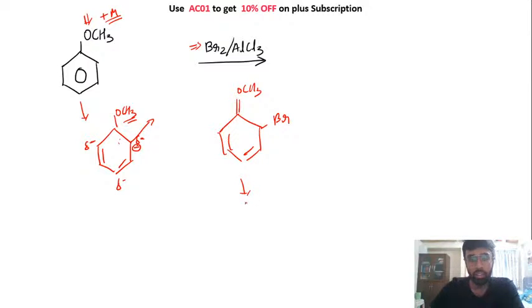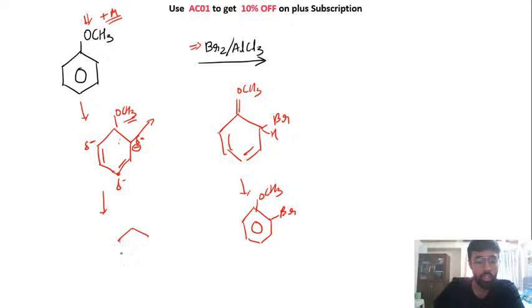This will again reattain its aromaticity by losing this hydrogen. So you will get the aromatic compound. You will have an ortho bromine. While you can also create a structure in which this carbon is attacking. Okay, this carbon is attacking. In that case, you will form this thing. You will finally get the aromaticity back. So you will have this bromine. So in this case, the bromine attachment happened at the ortho position, while in this case bromine got attached at the para position.